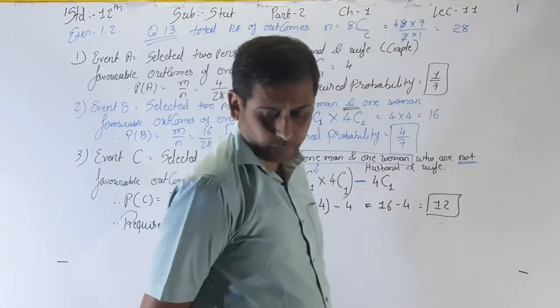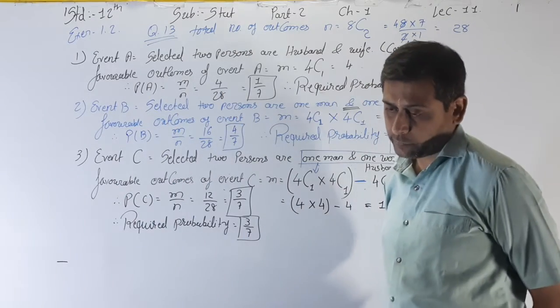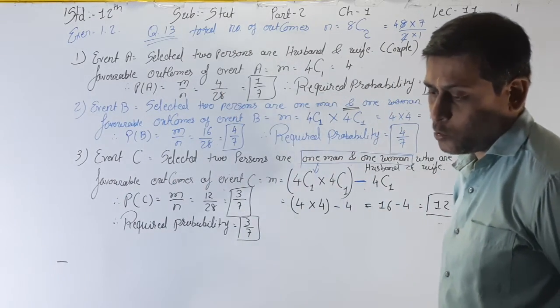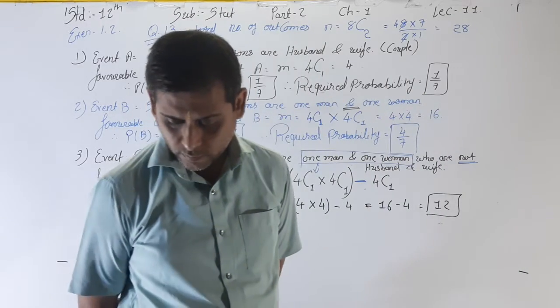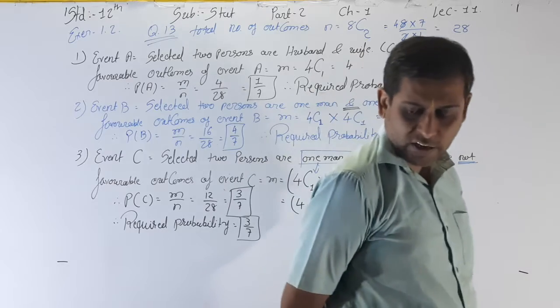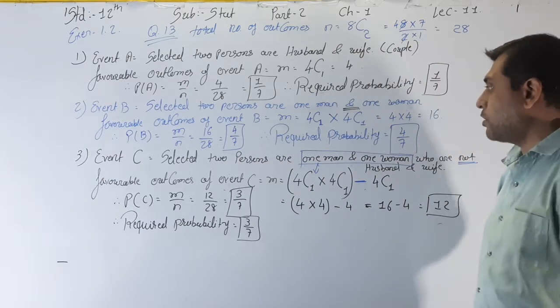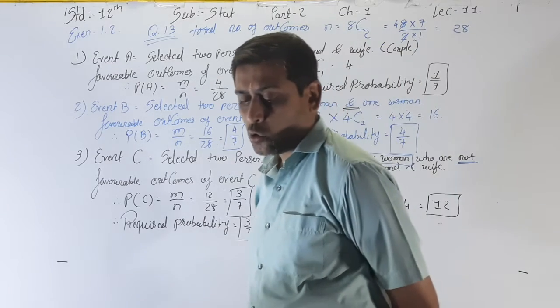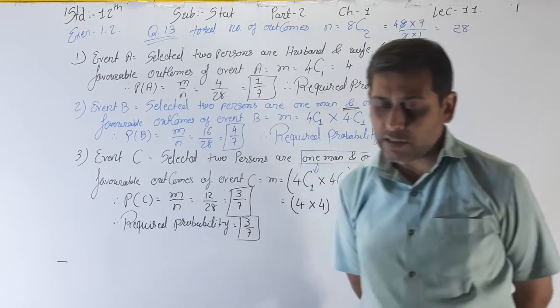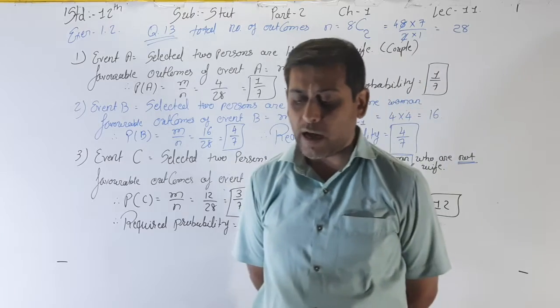Now question number 14 is the same as this question. It is not as twisted as this question, so I hope you complete this. So 14 is easy, 15 is easy, and 16 all are easy.